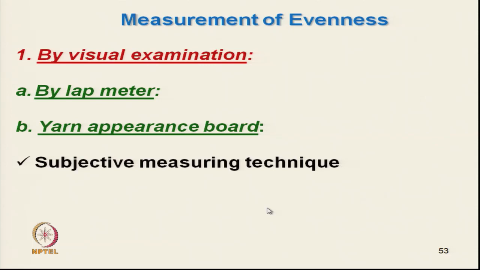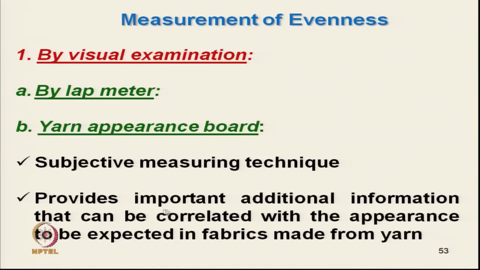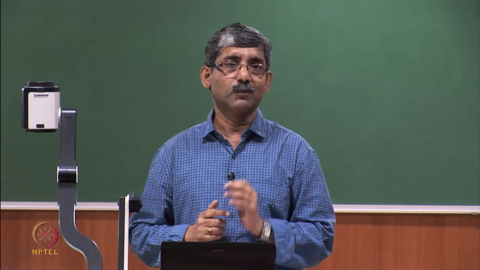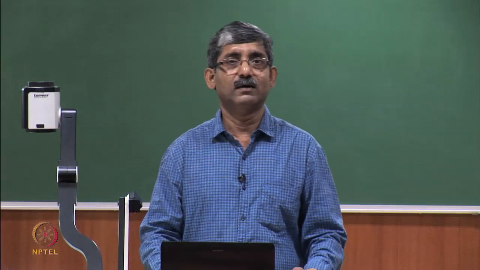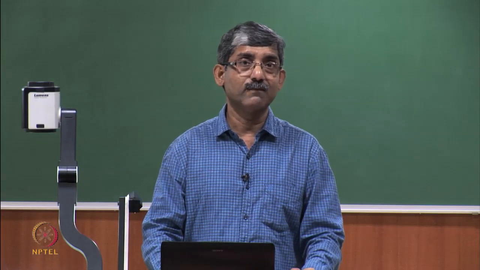It is a very simple, subjective measuring technique, and provides important additional information that can be correlated with the appearance of the expected fabric made from the yarn. So, looking at the appearance board, we can make out what type of fabric it is going to produce. That is very important, and we can judge very quickly.